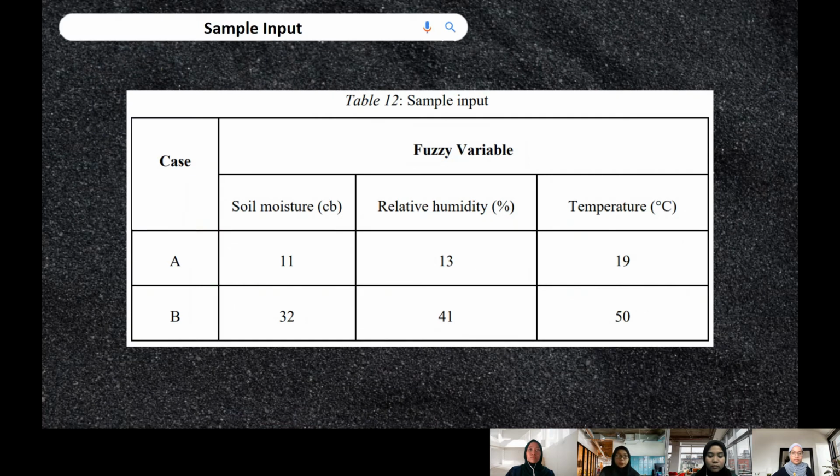Next is the sample input. For case A, we set the soil moisture to 11 centibars, relative humidity to 13%, and temperature to 19 degrees Celsius. And for case B, we set the soil moisture to 32 centibars, relative humidity to 41%, and temperature to 50 degrees Celsius.